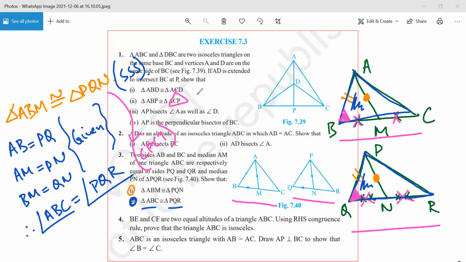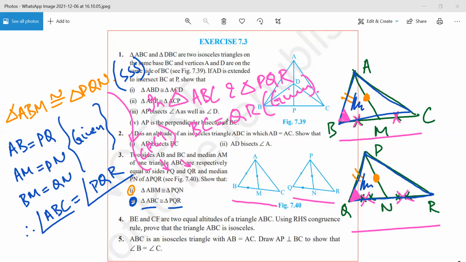PQR and ABC are the same because we proved it in the earlier question. And BC and QR are equal because it is given. BC is equal to QR. They told us in the first line itself: two sides AB and BC and median AM are respectively equal to sides PQ, QR and median PN. So AB is equal to PQ, BC is equal to QR. They have told us in the beginning itself.